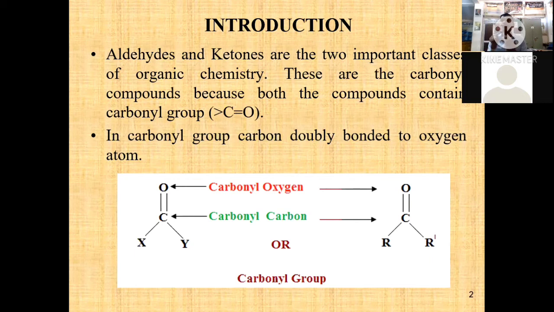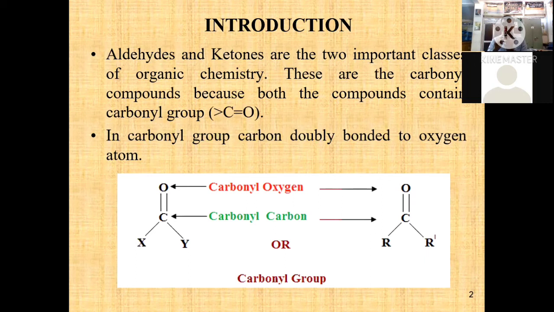The bond angle between the white marble hydrogen, black marble carbon and red marble oxygen, these three atoms, is 120 degrees. This side also, in between two hydrogen and one carbon. And this is an sp2 hybridized carbon atom. The hybridization of this carbonyl carbon atom is sp2.